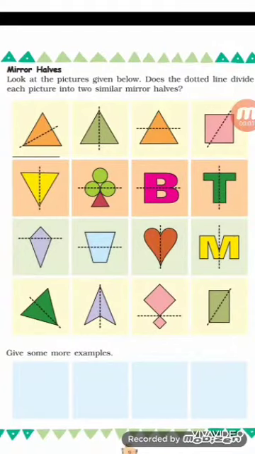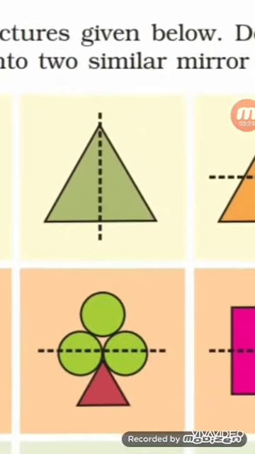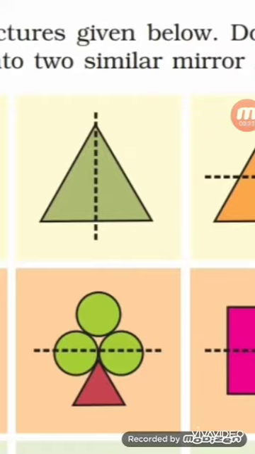Look here, children, some pictures are given below. Does the dotted line divide each picture into two similar mirror halves? Okay, we have to see whether they are divided equally or not. Now see the first picture, the triangle. Here the triangle is divided into two equal halves. When you put the mirror on the other half of the triangle, the picture will look the same, so it is divided equally. Yes, it is equal. See the second one, the second is also divided equally, both the parts look similar, so it is equal.